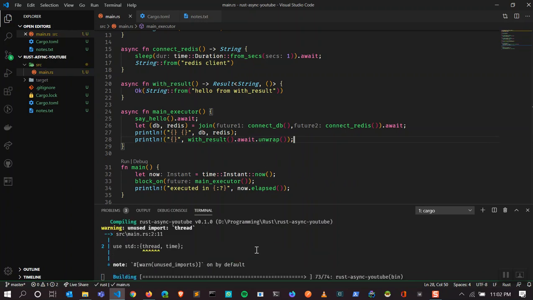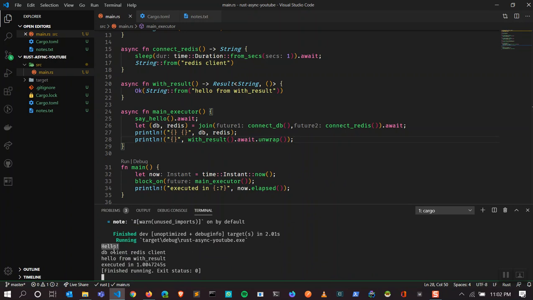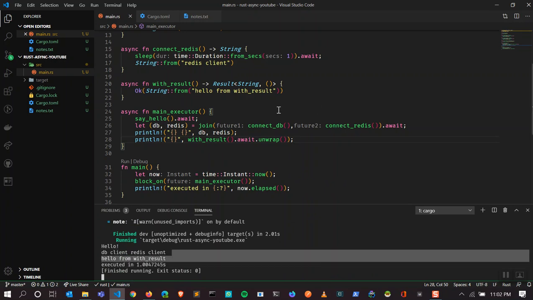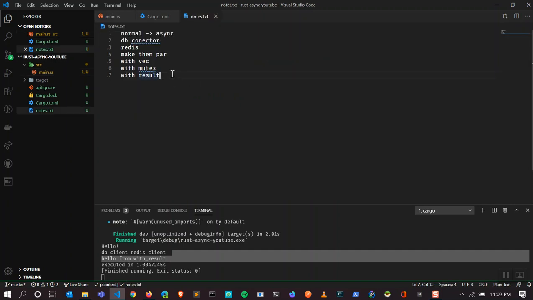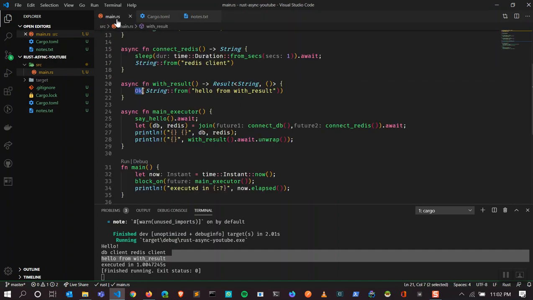So let's run it and see what it returns. Hello DB client, hello from result, right? What await does is wait until that future executes and gives you the same return value, whatever it returns. It might return an error, it might return okay, it doesn't matter. So that's with the result, and let's do it with the vector.